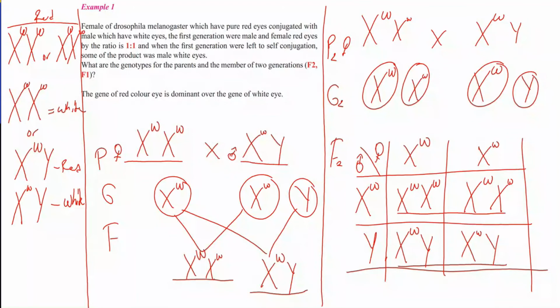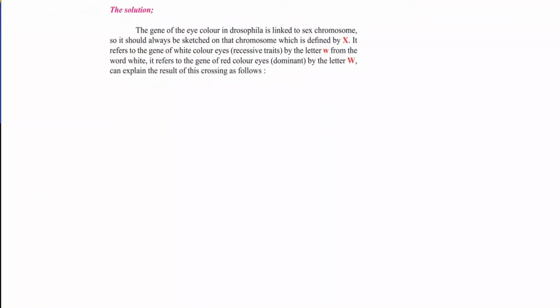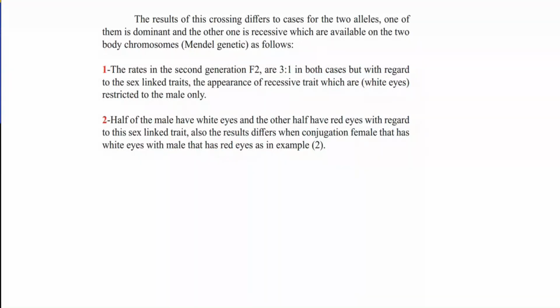But when we look at male and female, there are 2 females with red eye color, 1 male with red eye color, and 1 male with white eye color, which is different from Mendelian genetics. So the ratios in the second generation F2 are 3 red eye color to 1 white eye color in both cases, but with regard to the sex-linked trait, the appearance of the recessive trait, which is white eyes, is restricted to the male only.